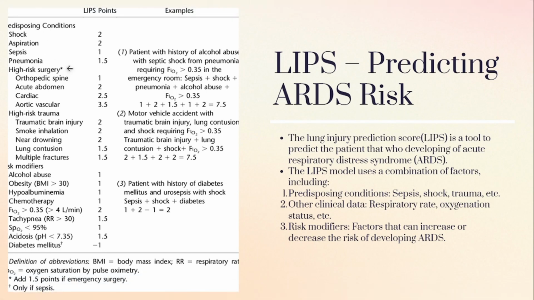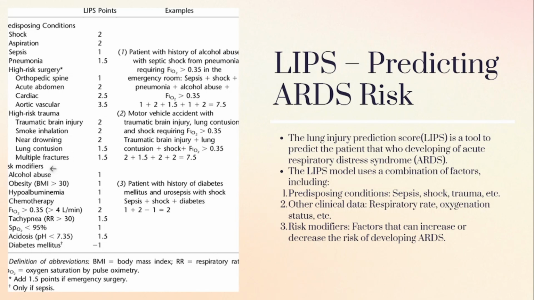And we come to high risk surgery. In high risk surgery, there are orthopedic spine, acute abdomen, cardiac and aortic vascular. And we'll go to the high risk trauma. There's traumatic brain injury, smoke inhalation, near drowning, lung contusions and multiple fractures also.